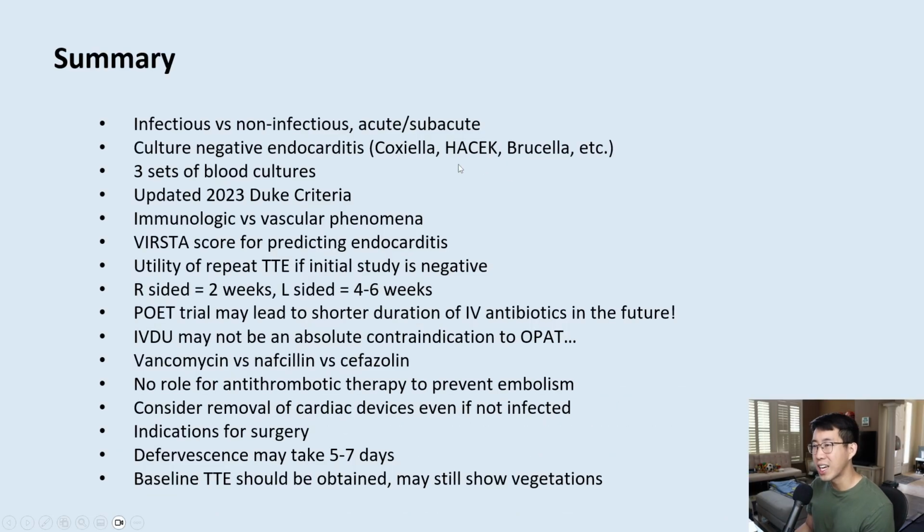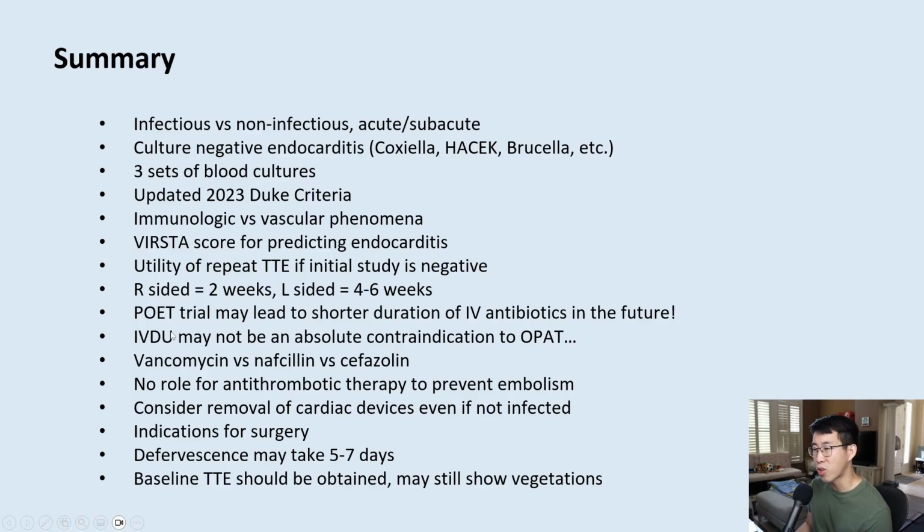All right, here's again the summary of everything we covered today. The main categories of endocarditis: infectious versus non-infectious, acute versus subacute, and culture negative versus culture positive. Get those 3 sets of blood cultures on admission. Know the updated 2023 Duke criteria, the difference between immunologic versus vascular phenomena, the Versta score for predicting endocarditis, and the utility of getting a repeat echo if the initial study is negative. Know the duration of right-sided endocarditis, which if uncomplicated can be just 2 weeks, versus left-sided, which is at least 4 to 6 weeks.